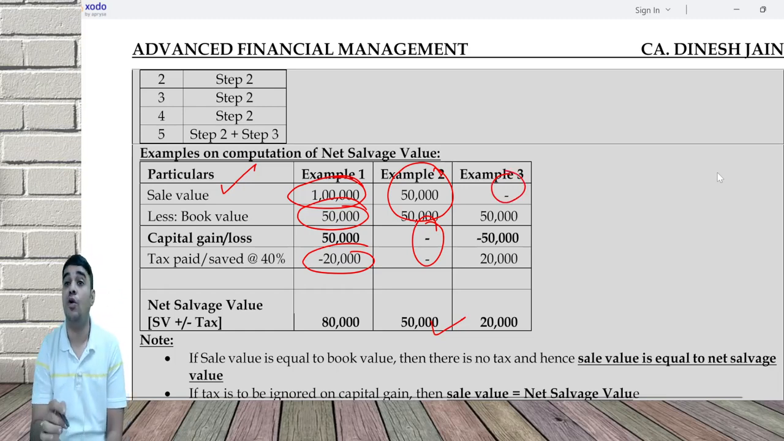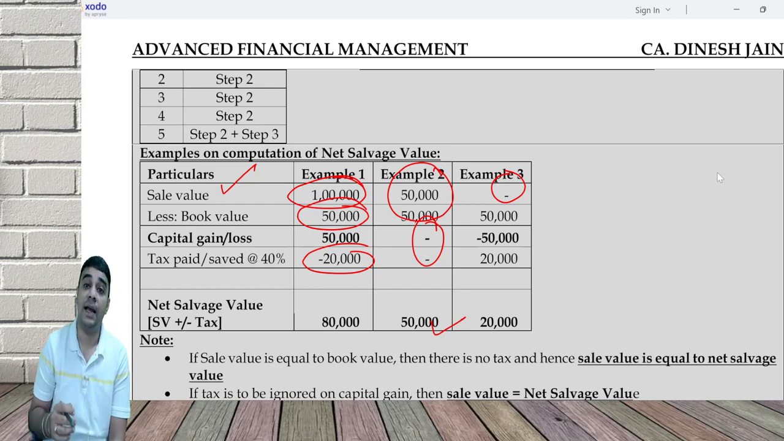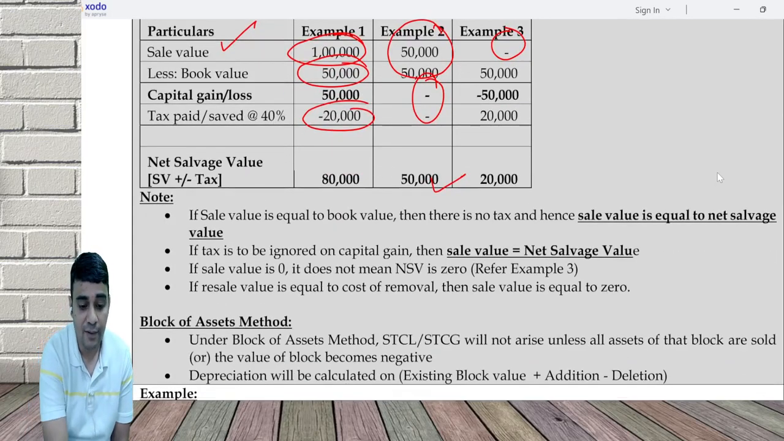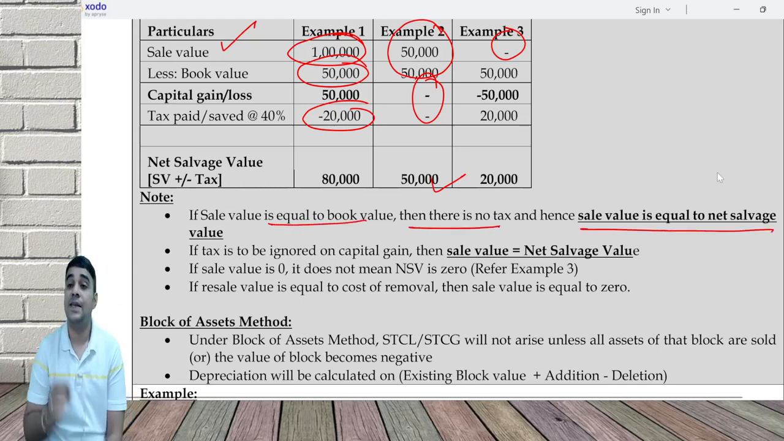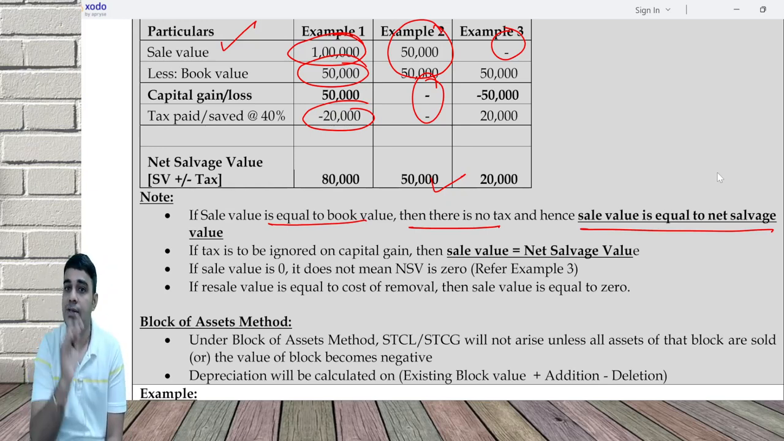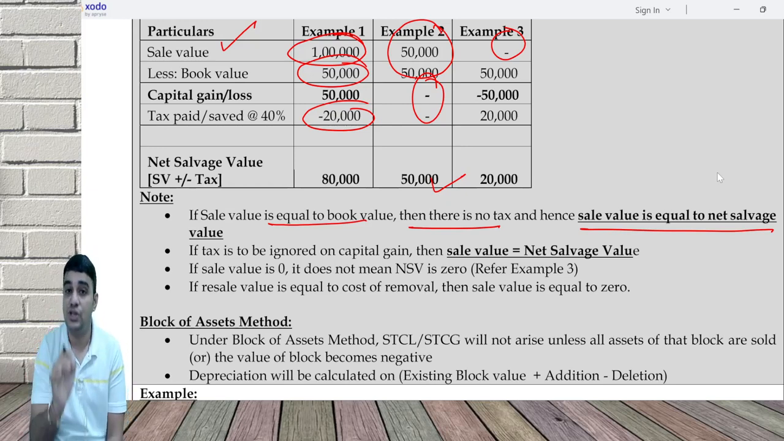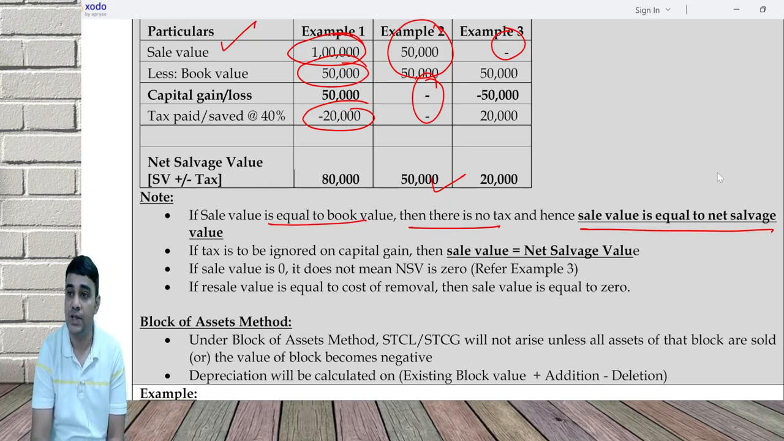Sale value is 0, but still there can be an NSV, because book value is 50, there's a loss, so 0 plus the tax saved. If sale value is equal to book value, there is no tax, so sale value is equal to NSV. Some question will say ignore tax on capital gain. Don't do any calculation. Sale value is equal to net salvage value. If sale value is 0, this does not mean NSV is 0.